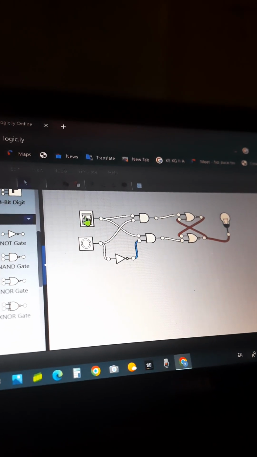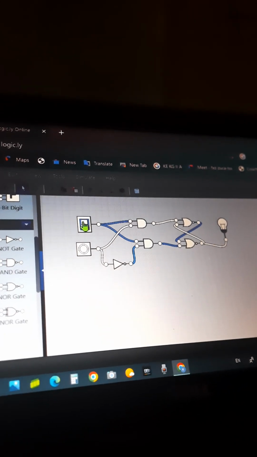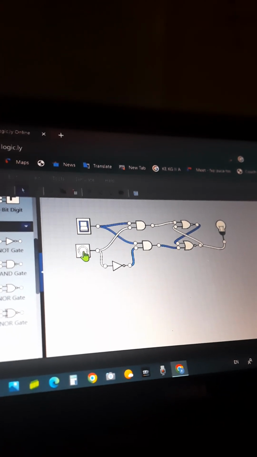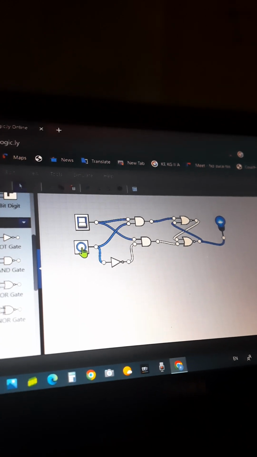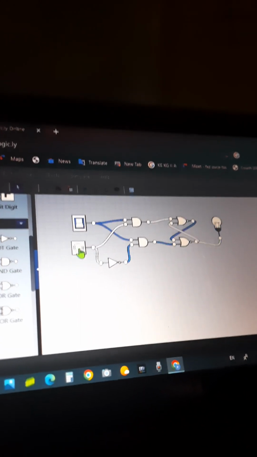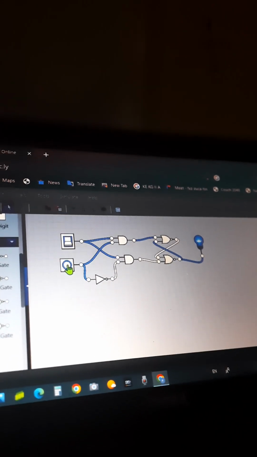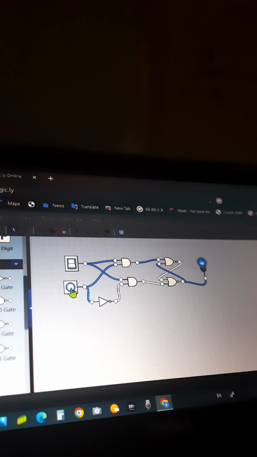Let's test it. So here I've entered a 1 on the data signal, and you can see when I press this button, then the light will come on. And see here, if I put a 0, the light doesn't turn on.